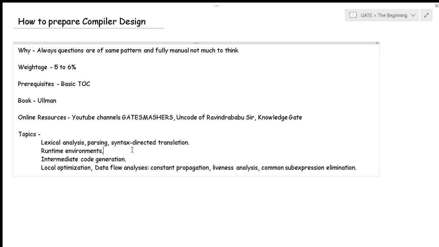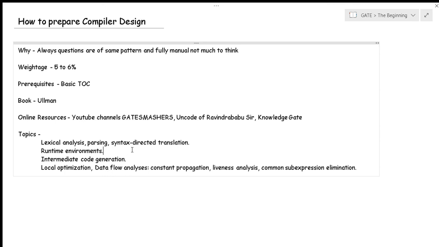So please keep that in mind. Just go through the Ullman and read it, because you will thoroughly enjoy those concepts. At least you will know how things are working internally, and you will feel very good after knowing that. It's really fun to read that part.